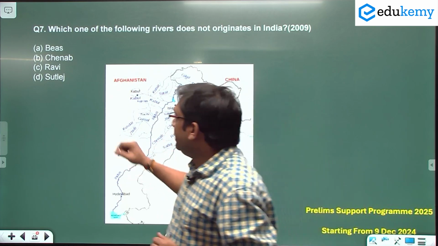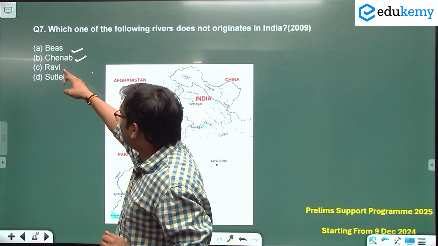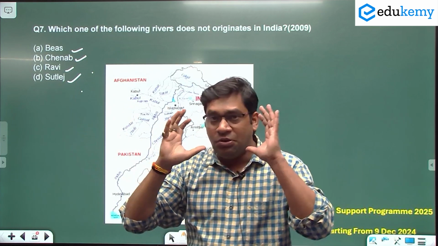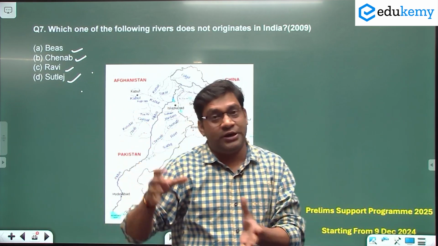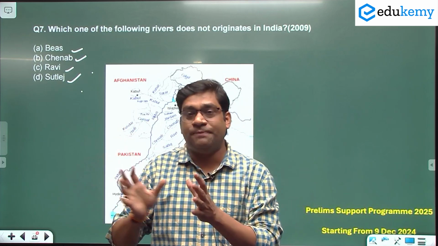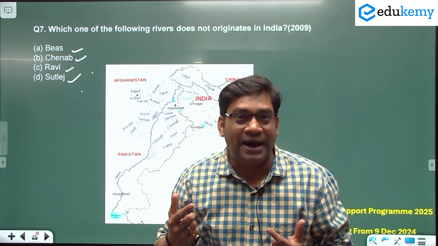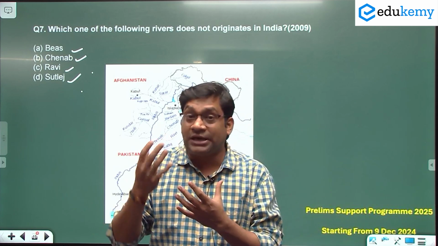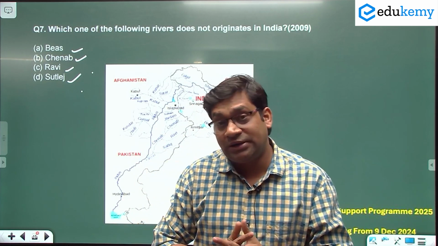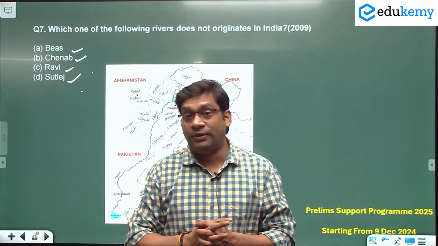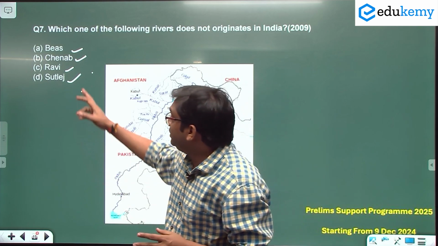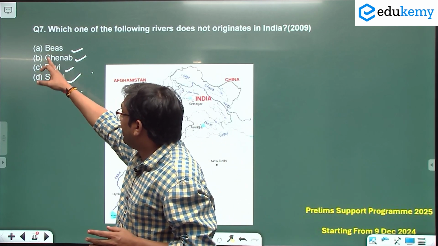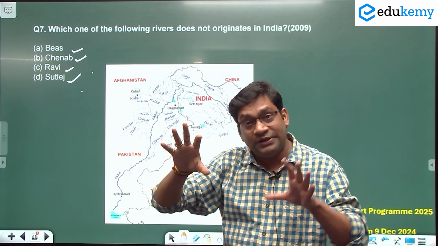of Indus river. Now we know Beas river, Chenab river, Ravi or Satluj. So you should always remember the map whenever you face such a type of question in the exam. So what comes first in our mind is the map of the Indus river. अब इंडस रिवर का मैप अगर आप अच्छे से नहीं देखें, अच्छे से नहीं समझे हैं, तो what it will create, it creates a lot of problems. Okay, you should know that all three options, Beas, Chenab river, all originate within India.